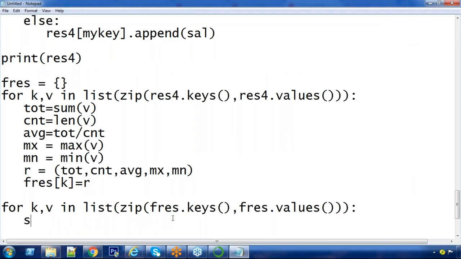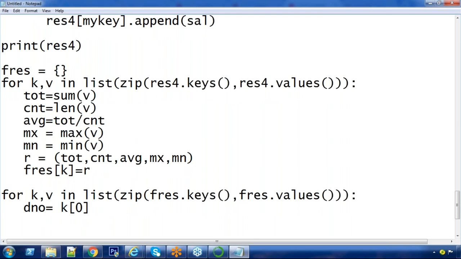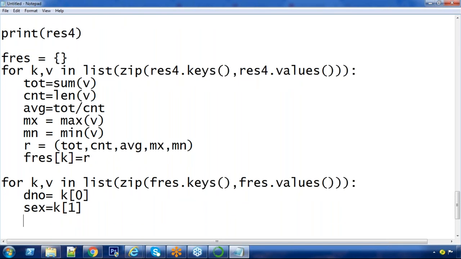First, separate your required entities. Department number, K of 0. Sex value, K of 1. Because the key is a tuple which has a department and sex. Next, total, V of 0.